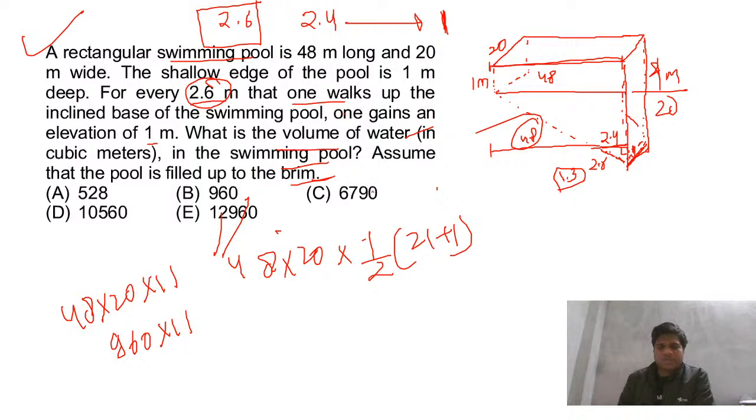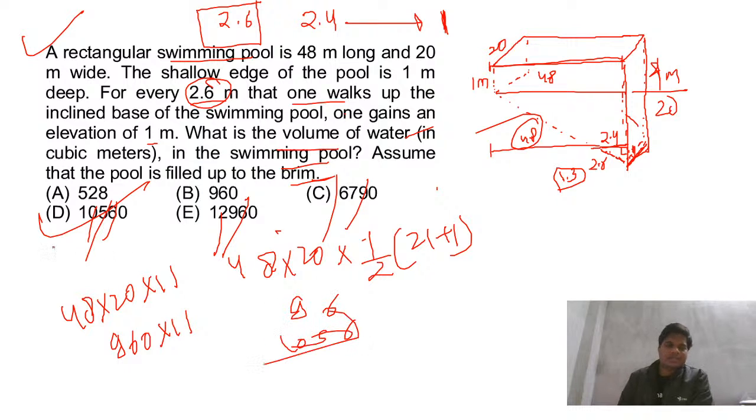Yeah, so this will be the answer. Basically we have reached the answer 9 6, 10. This is the answer. Is this clear? Does anyone have doubts in this? Just let me know.